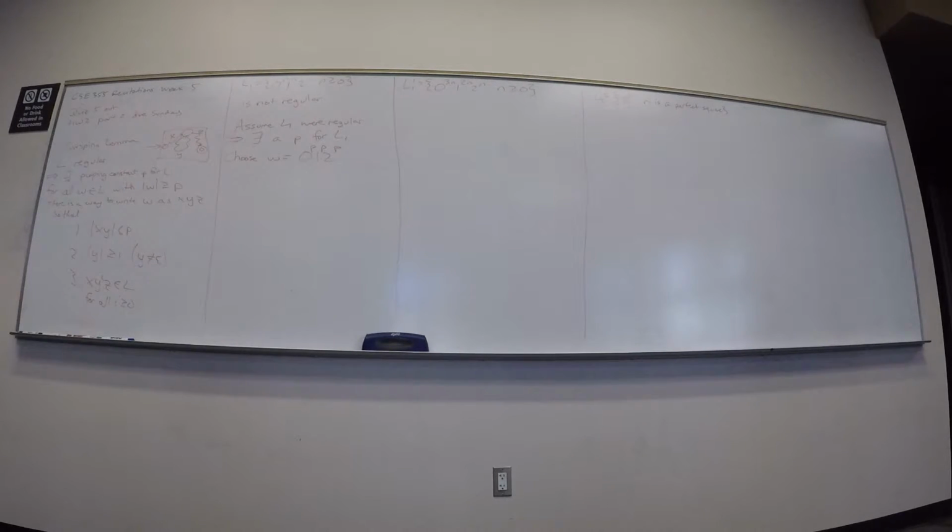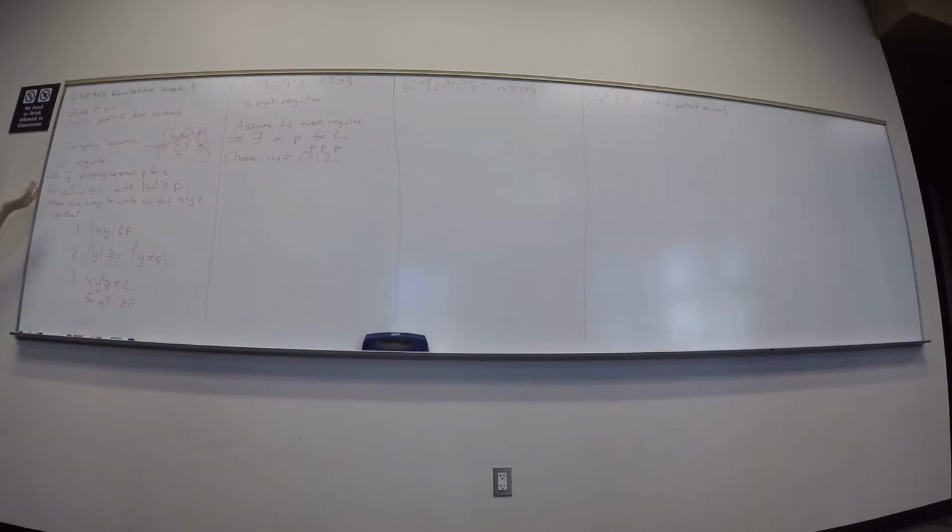If I somehow leave out one way to write it as xyz, that way may work, right? The pumping lemma says there exists a way to break up the string into xyz. To get a contradiction, I need to show you there's no possible way that it can work. Every way fails, essentially.